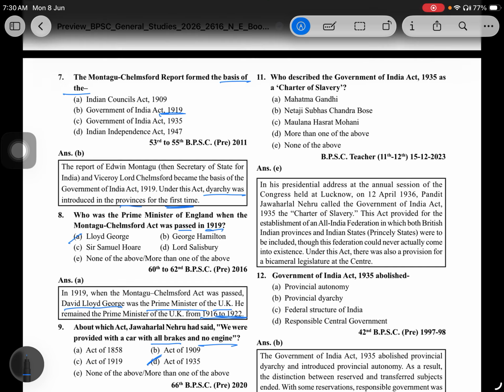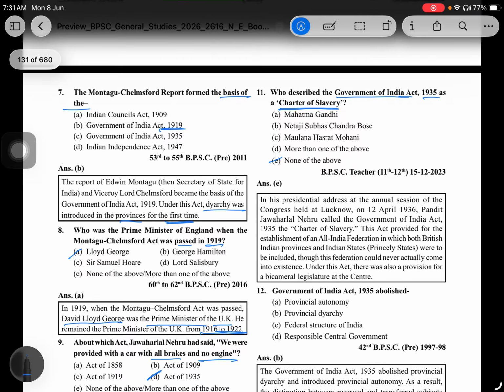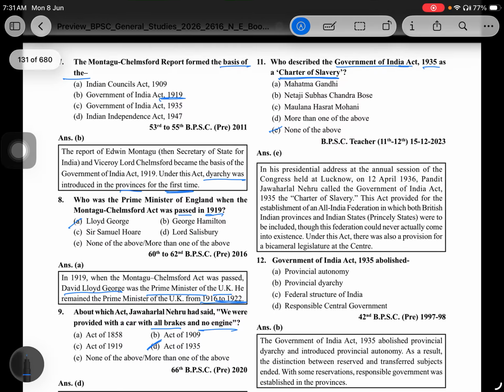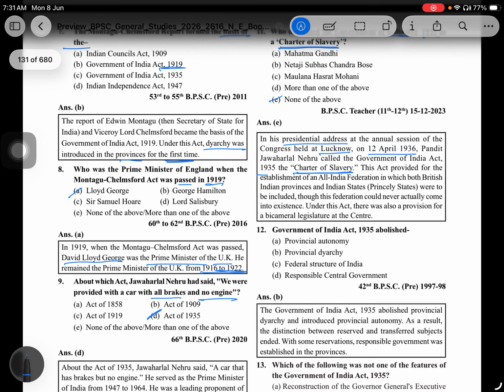Who described the Government of India Act 1935 as a charter of slavery? That is, the answer will be E. In his presidential address at the annual session of Congress held in Lucknow on 12 April 1936, Pandit Jawaharlal Nehru called the Government of India Act 1935 a charter of slavery.